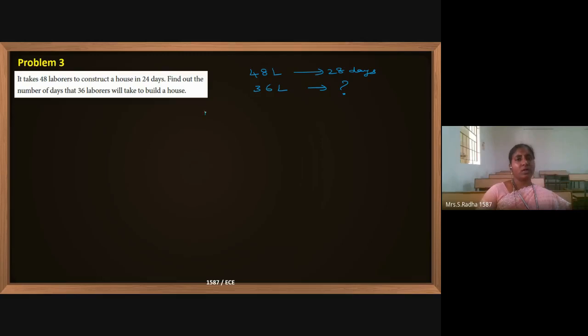So this is called indirectly proportional. One side it is decreasing, other side it is increasing. Number of laborers decrease, so number of days will increase. In that case, the question mark we have to find is 48 divided by 36 into 28. In all the previous cases, we used to write 36 by 48. Whatever is opposite to the question mark, that we will take in the numerator. But here, because it is indirectly proportional, we have to take it in reverse. The fraction should be reversed: 48 by 36 into 28. This will be the question mark value.